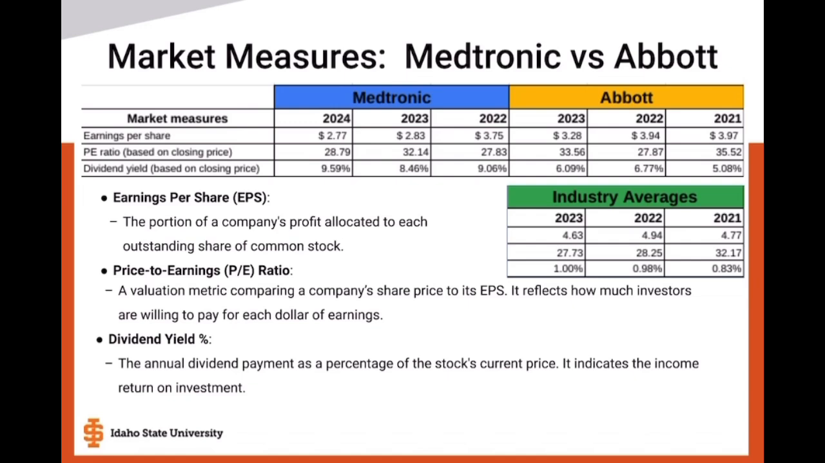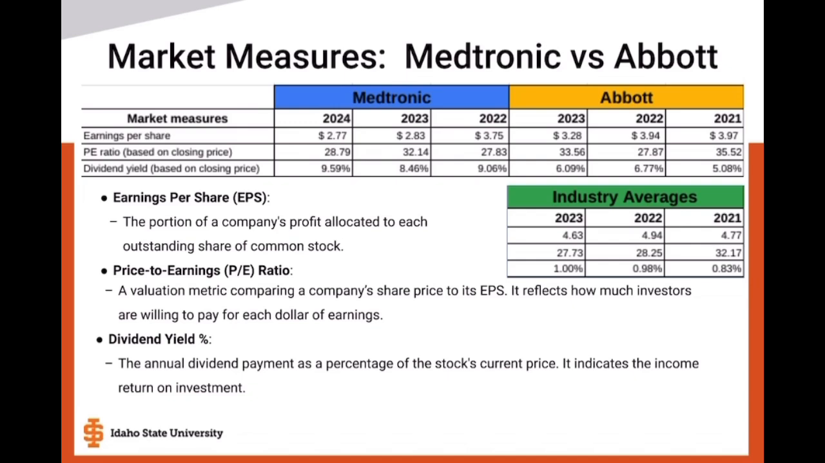Abbott, their PE ratio has fluctuated a bit more than Medtronic, reporting 33.56 last year, 27.87 the year before, and then 35.52 in 2021. The 2023 PE ratio of 33.56 is still above the industry average of 27.73 for 2023. Abbott's PE ratio is also higher than the industry average, like Medtronic, indicating that investors expect more growth or have greater confidence in Abbott's future performance. So both Medtronic and Abbott have higher PE ratios than the industry average, though Abbott has a slightly higher PE ratio than Medtronic.